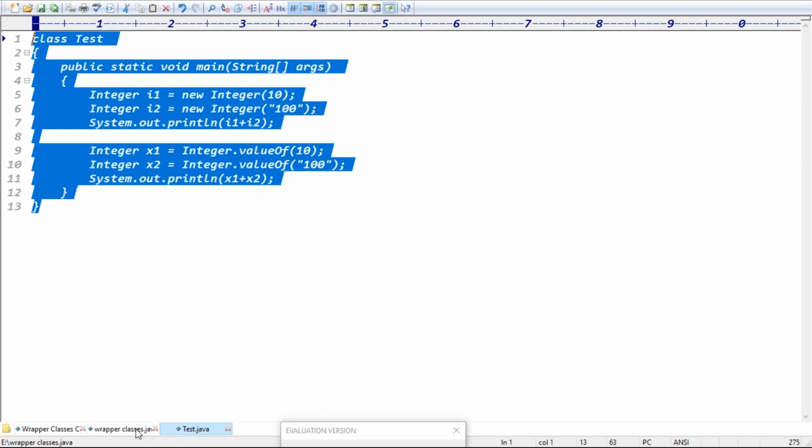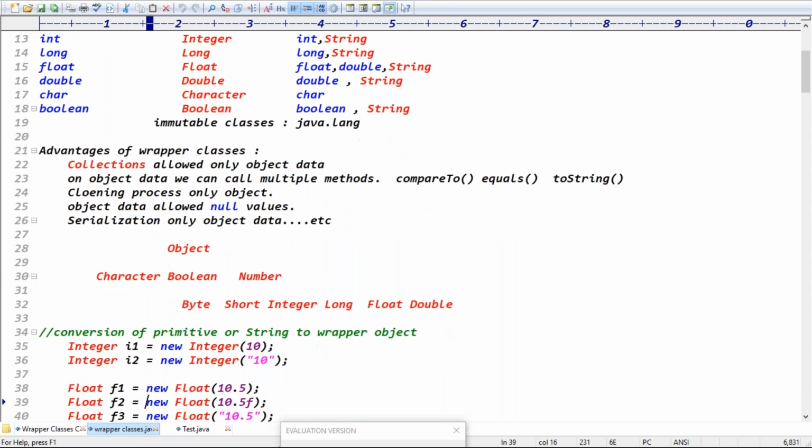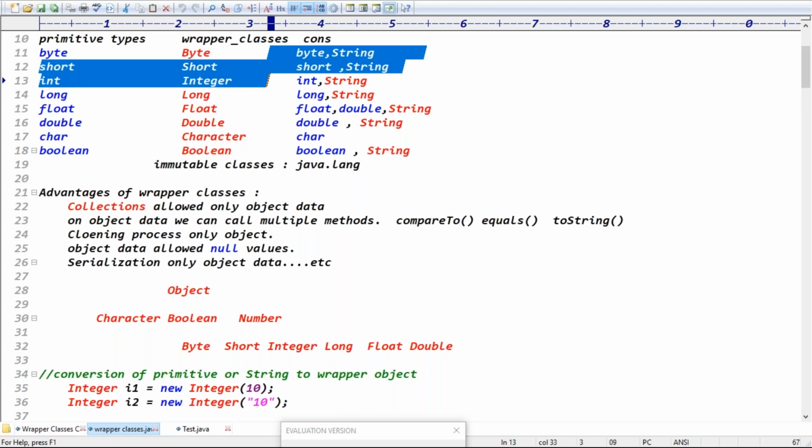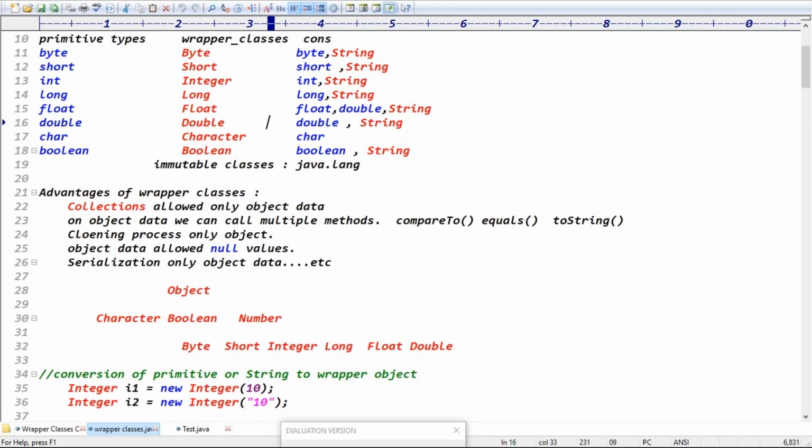The recommended approach, right? Exactly. Let's see, for example, here to create the first case wrapper object, Integer, we are converting a primitive or string into which format? Wrapper object format, right? And for the Integer class, how many constructors are there? This is the primitive constructor, this is the string constructor, right? 2 constructors are there. Almost all, Byte also contains 2 constructors: byte comma string, short comma string, int comma string, long comma string. It means to create the integer object, you can pass the byte value, string value, short value, string value, int value, string value, long value, string value.